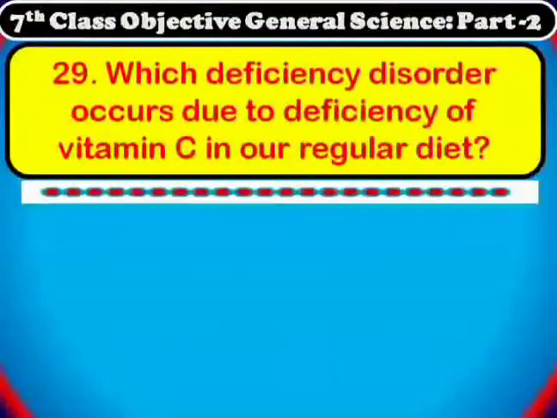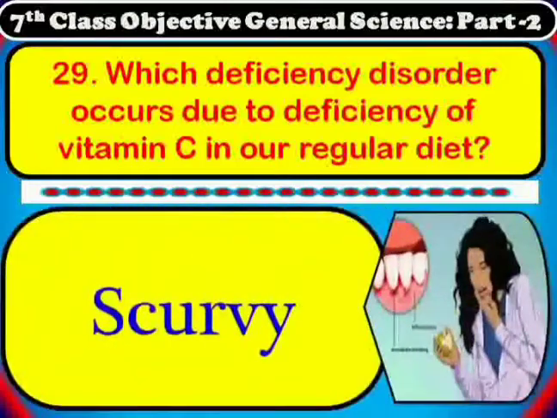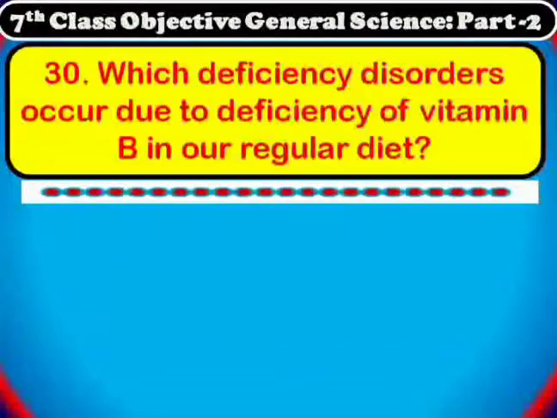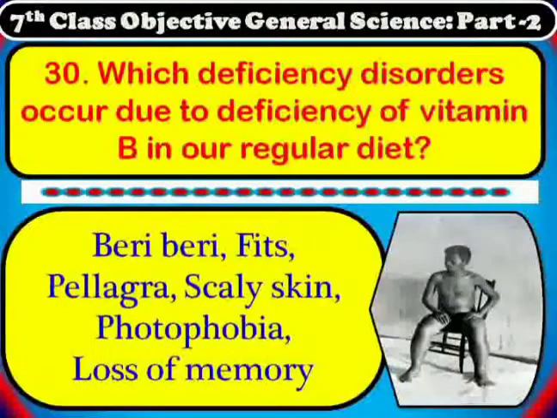Which deficiency disorder occurs due to deficiency of vitamin C in our regular diet? Scurvy. Which deficiency disorders occur due to deficiency of vitamin B or B complex in our regular diet? Beriberi, fits, pellagra, scaly skin, photophobia, loss of memory, etc. are the disorders occur due to deficiency of vitamin B complex in our regular diet.